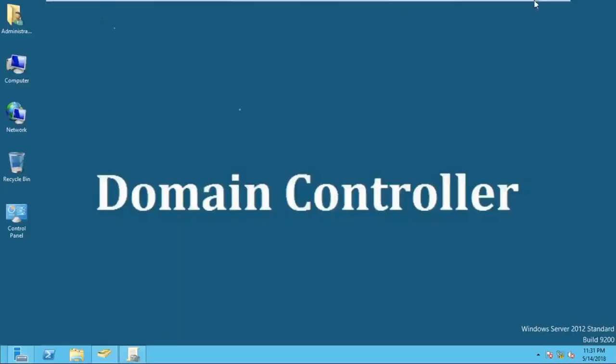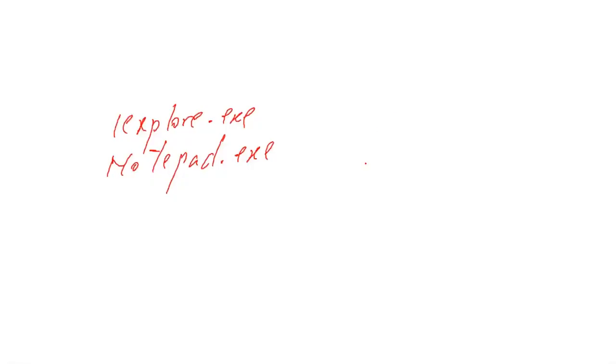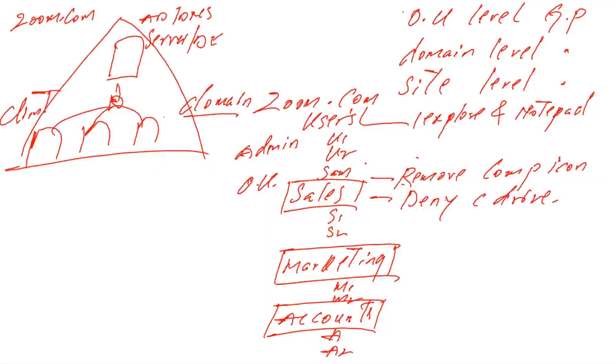Okay, so this is called a domain level policy. But tell me, if I apply the policy on domain level, who is going to be restricted? Only users or the administrator also? So here, your administrator also will be affected. Whenever the administrator is logging in to the server or to any machine, this admin also does not have the right to access Internet Explorer and Notepad.